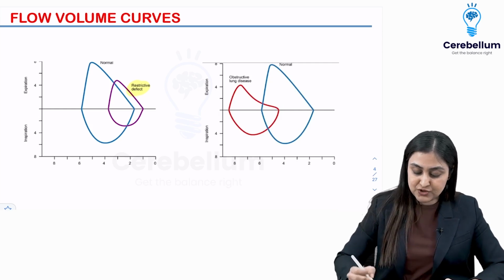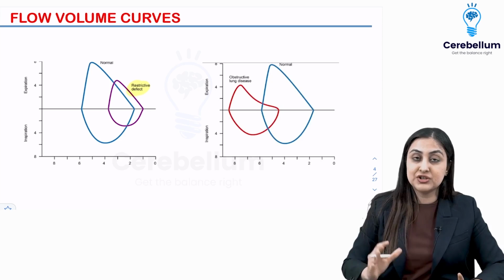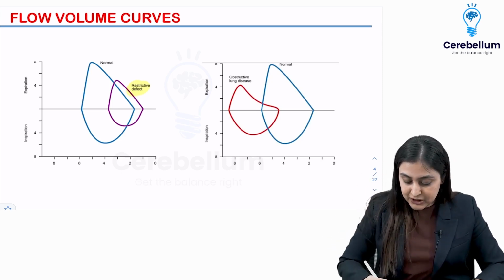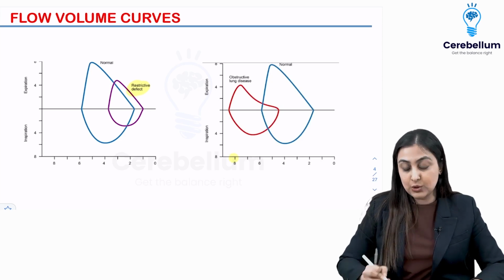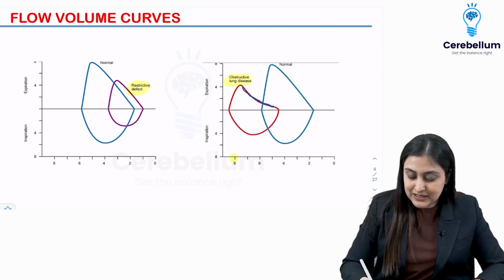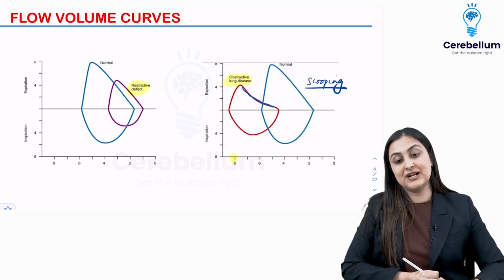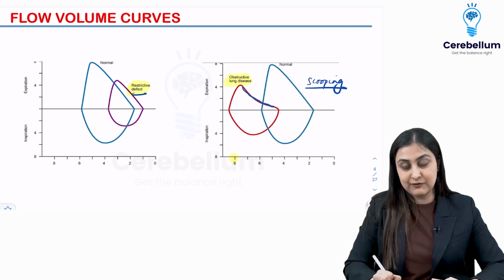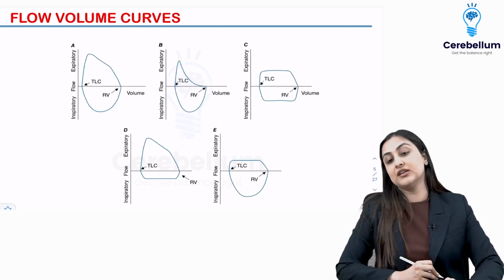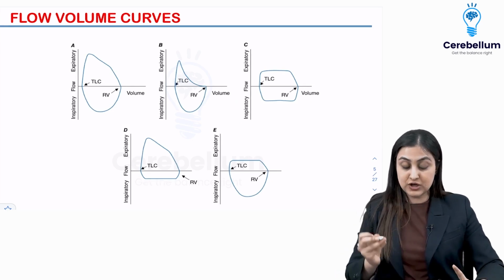On the other hand, in obstruction, because there is air which is retained, right? So there is air trapping which happens because the airways are affected. You're going to have more lung volume than normal, and what is very important is this scooping here. This scooping is the characteristic feature of obstructive lung disease. All right, so low volume, restrictive, high volume, obstructive. So this is very easy. They usually don't ask you this. They ask you these other variants of the obstructive lung disease.